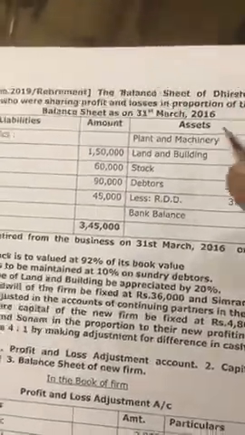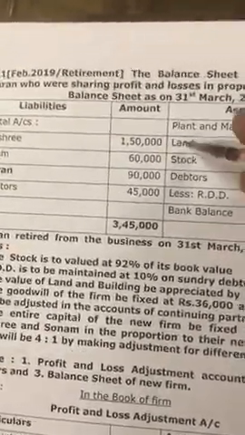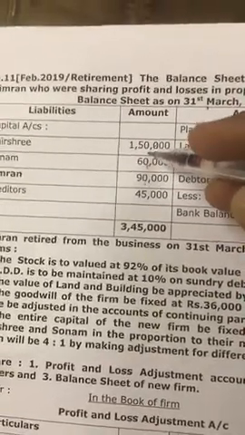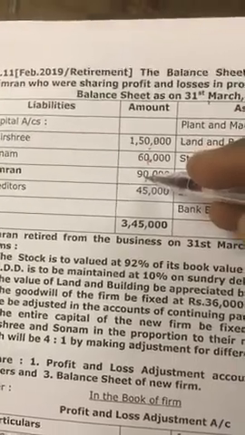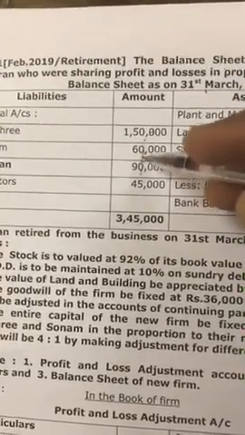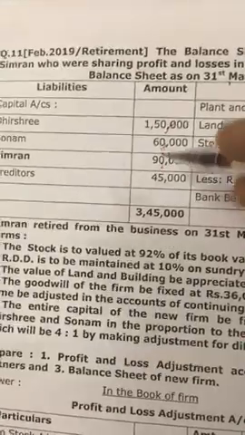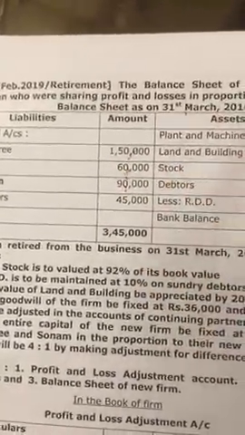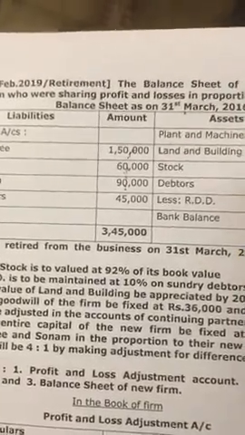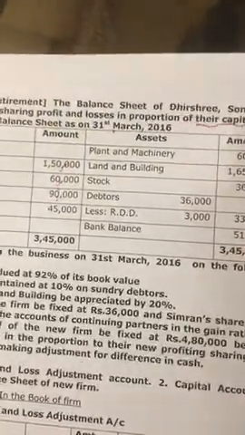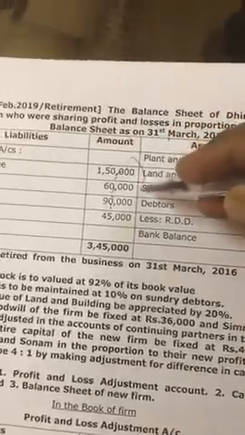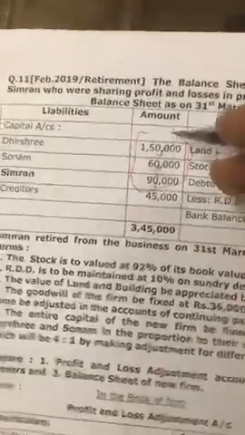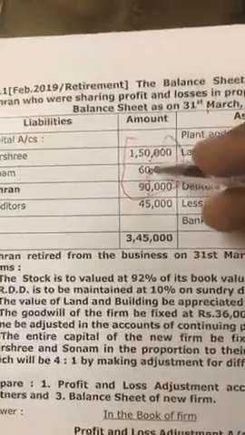So their profit sharing ratio is in proportion to capital, 15:6:9 means 5:2:3.